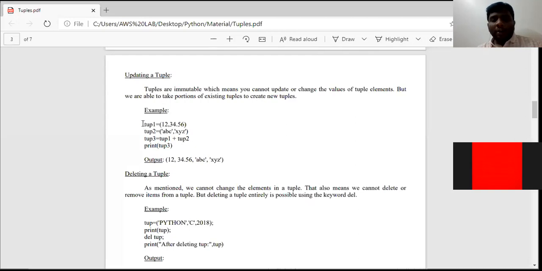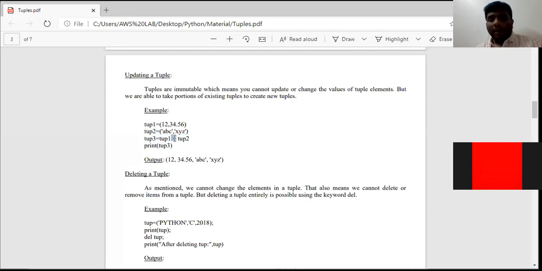See here, tup1 is a tuple which consists of 12, 34, 34.56. Here tup2 is a second tuple which consists of abc, xyz. So these two are existing tuples, tup1 and tup2. By using these existing tuples, I have created another tuple, a third tuple, where tup3 is tup1 plus tup2.